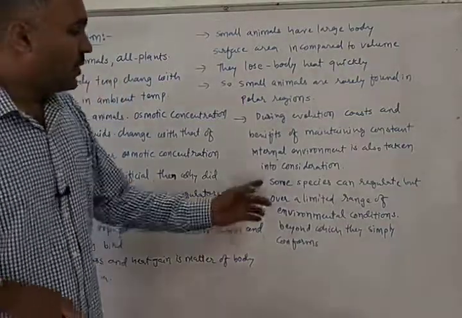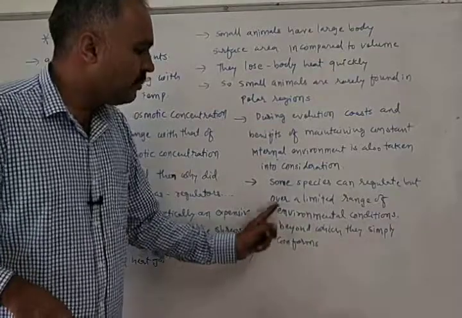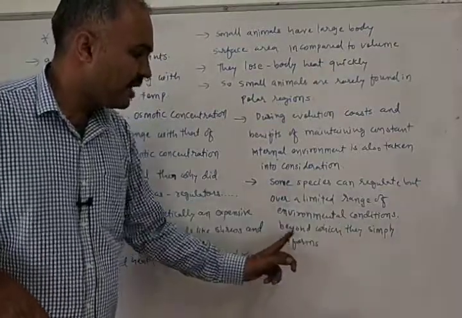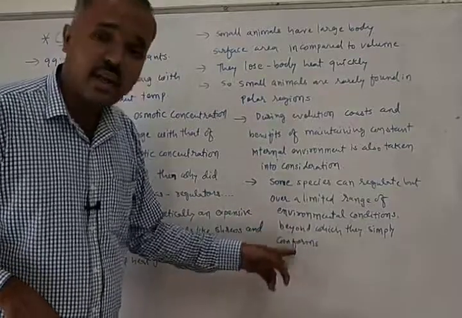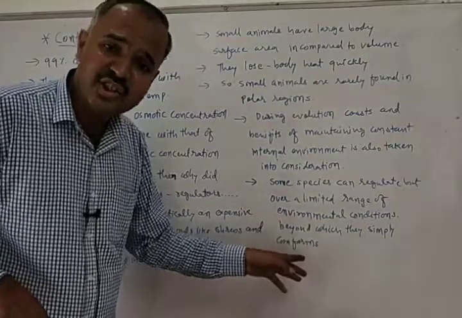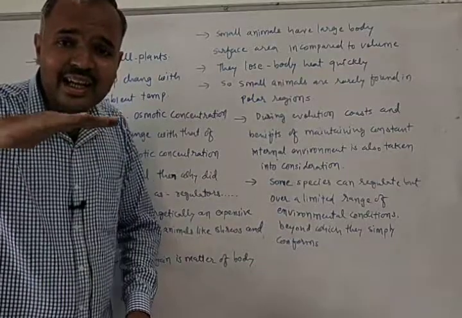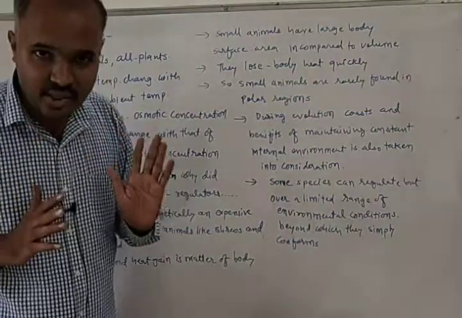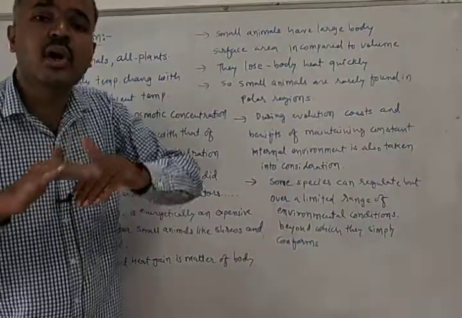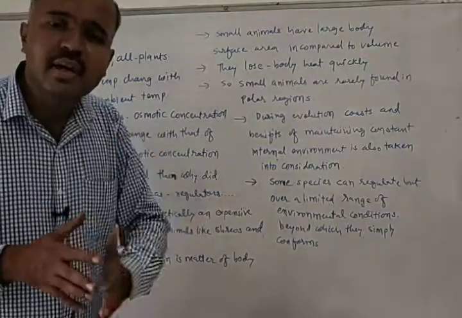Some species can regulate, but over a limited range of environmental conditions, beyond which they will simply conform. This line is written about partial regulators. Partial regulators can regulate their body temperature, but only up to certain conditions. Beyond those conditions, they will also become conformers.